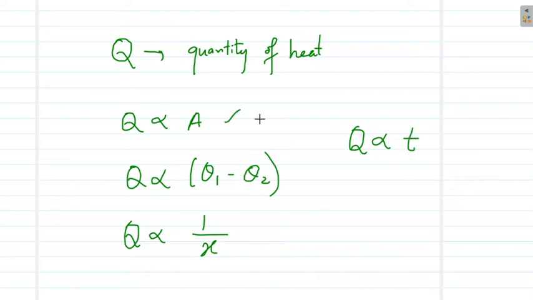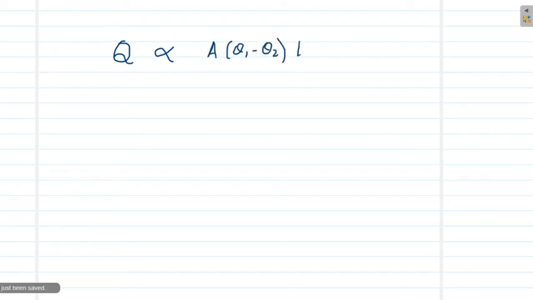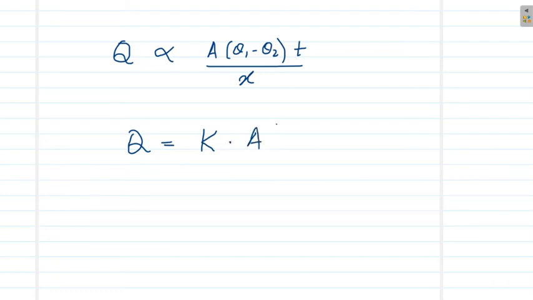So overall, these are the various parameters on which Q will depend: the cross-sectional area, temperature difference, the length of the material, and the time during which we actually make that contact. So I can say that Q is directly proportional to area into temperature difference multiplied by the time divided by the length of the material. Now I have put together all the parameters that actually determine the Q value. So Q will be proportional to all these terms, and Q will be equal to a constant into these terms.